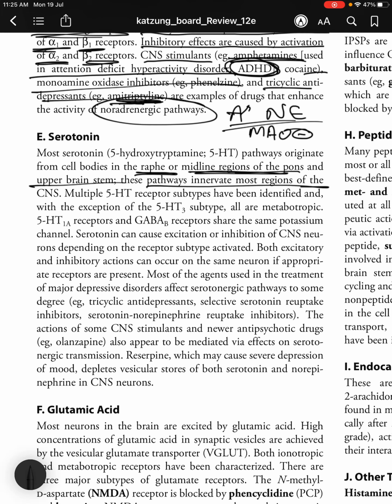So serotonin. Most serotonin 5-HT pathways originate from cell bodies in the raphe nucleus or midline regions of the pons and upper brainstem, and these pathways innervate most regions of the CNS. So multiple 5-HT receptor subtypes have been identified, and with the exception of the 5-HT3 subtype, all are metabotropic.